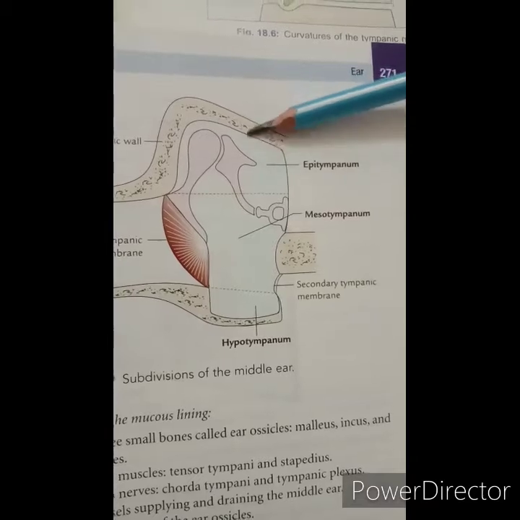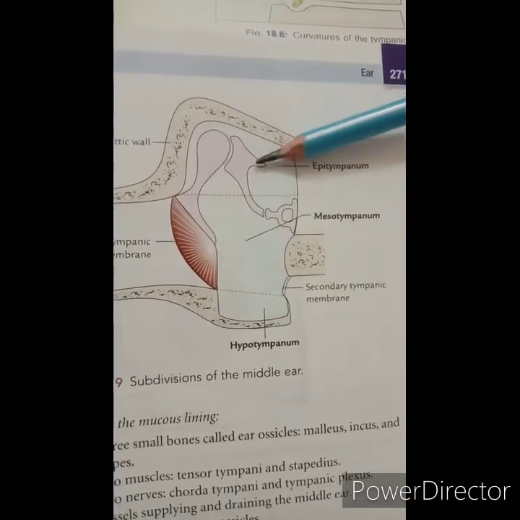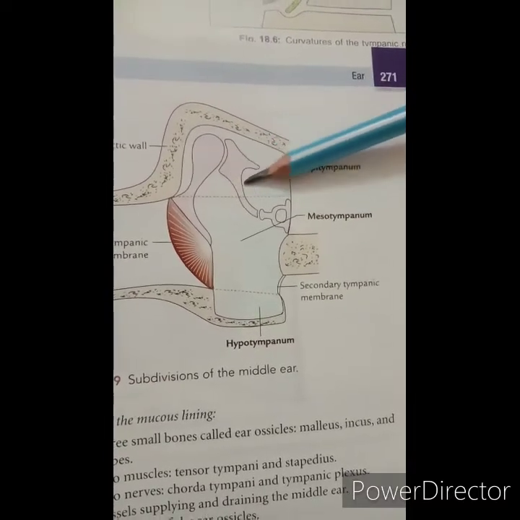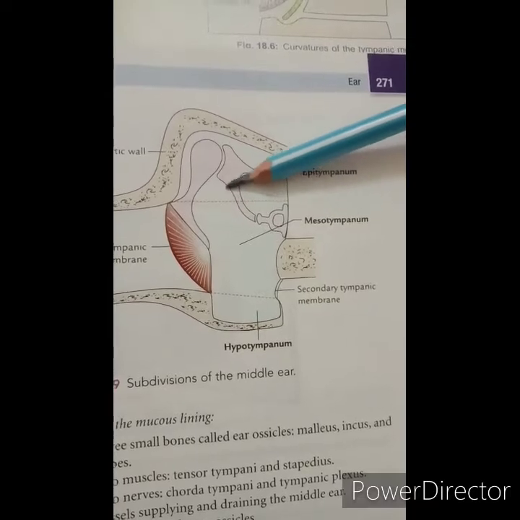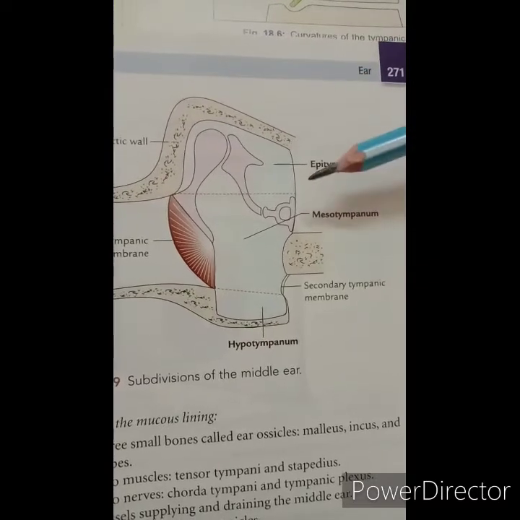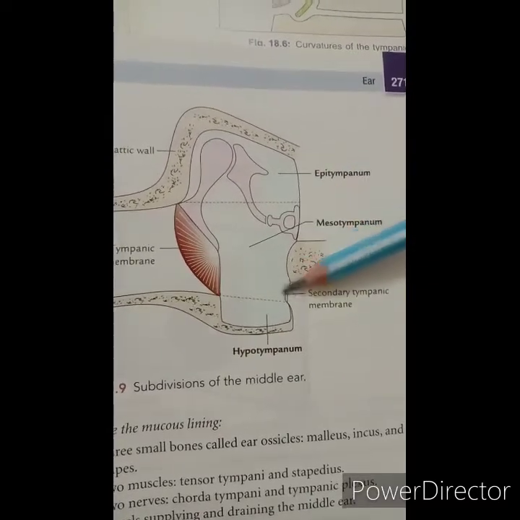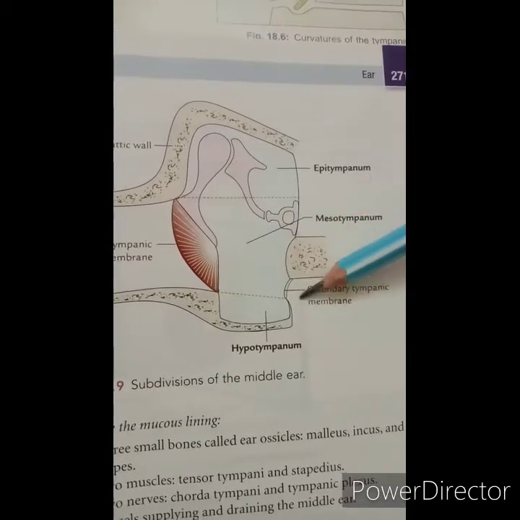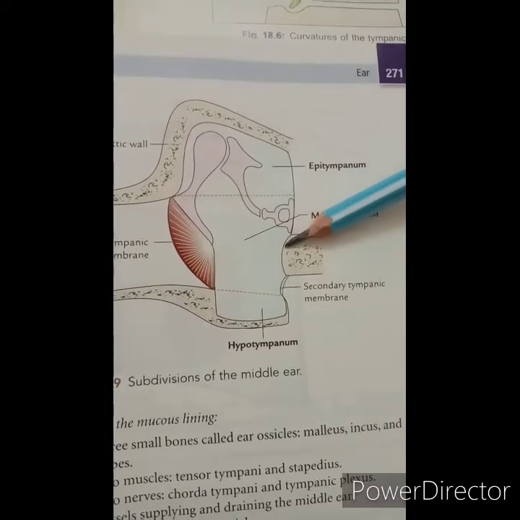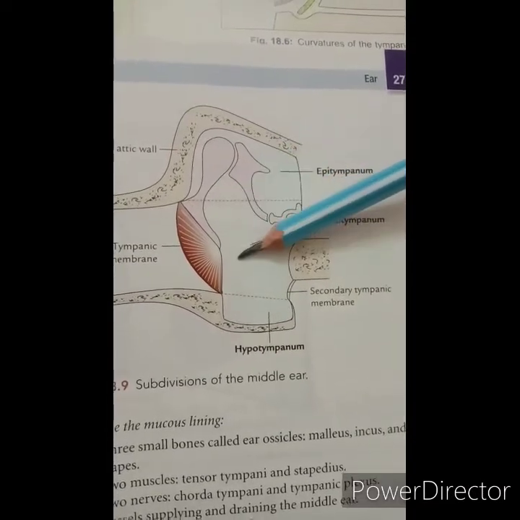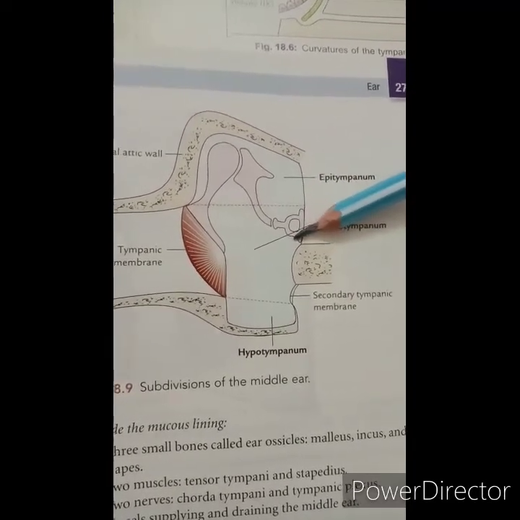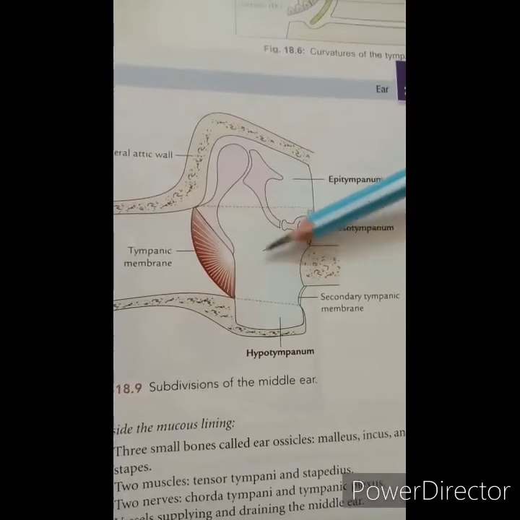The epitympanium, called the attic, is the part above the tympanic membrane, containing the head of the malleus, the body and the short process of the incus. So that is the short process, and this is the body of the incus. Then second is the mesotympanium. So this part, and these are the limiting lines. The mesotympanium is the part opposite the tympanic membrane. It contains the handle of the malleus, the long process of the incus and the stapes. It is the narrowest part of the middle ear.